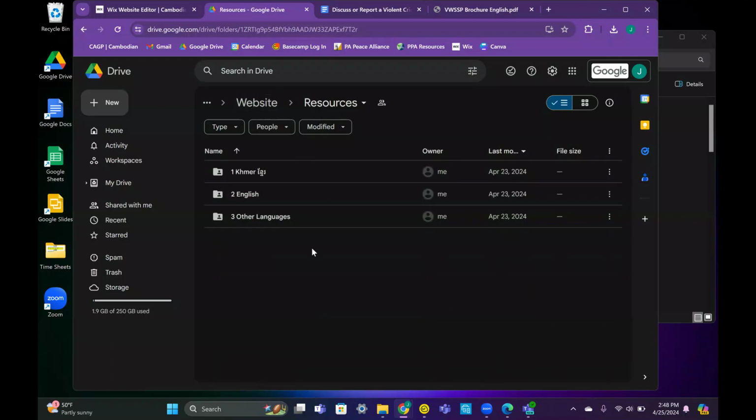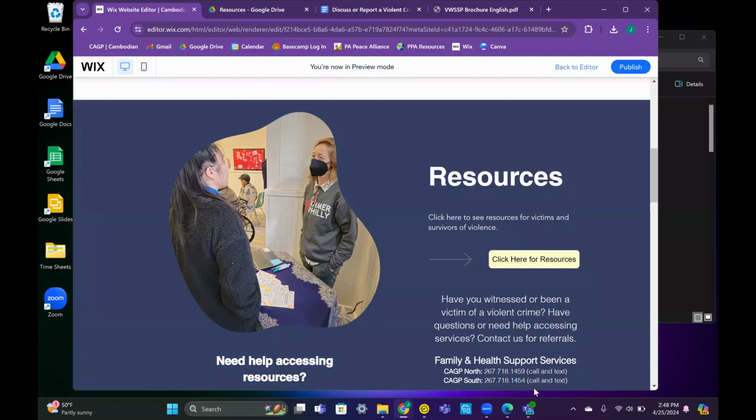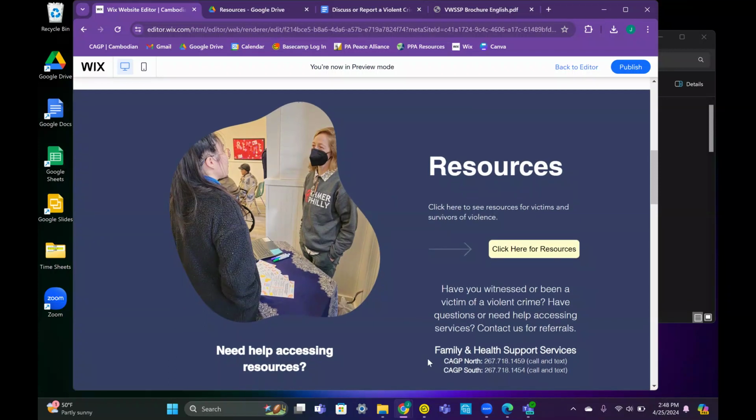You can follow these same steps to open, download, and navigate any of the resources in Khmer or other languages from their respective language folders. If you need further assistance or would like to schedule an appointment to speak with one of our case managers, you can find their contact information here on the resource page. The top number will connect you with someone in our North Philadelphia location, and the bottom number will connect you with someone in our South Philadelphia location.